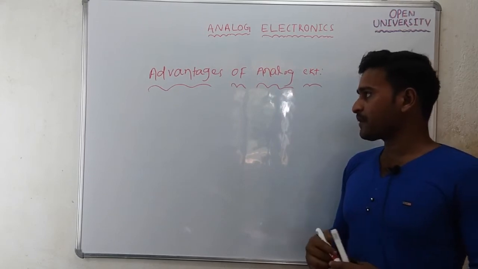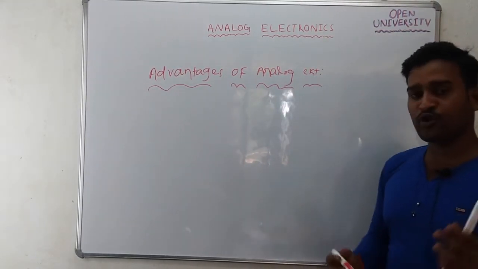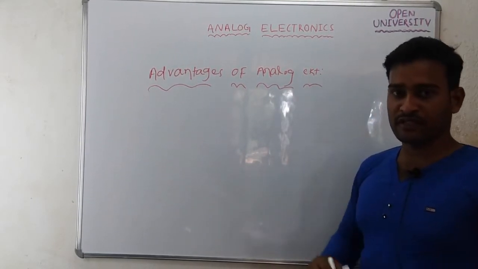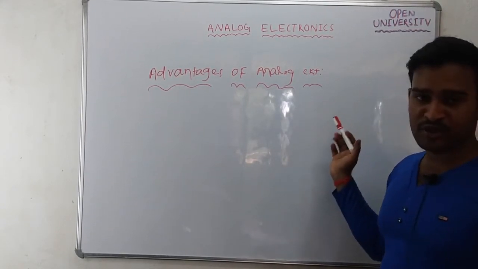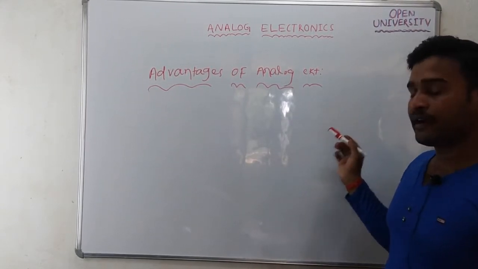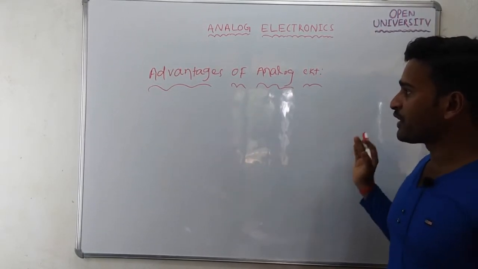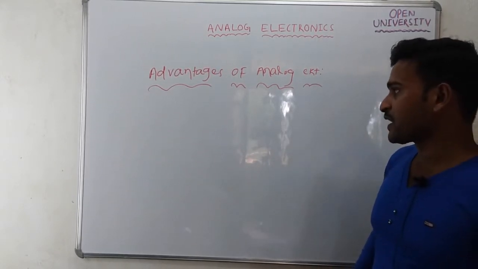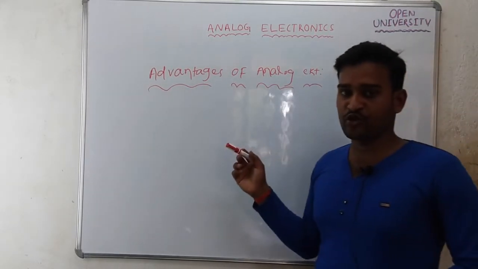If you want to perform digital processing of that signal, you need to convert analog to digital first. Then the digital circuit will process that signal, and the output of the digital circuit will again be digital, so you need to convert from digital to analog. So A to D and D to A conversion is required in order to perform digital processing, due to which the complexity increases and accuracy will be lost.